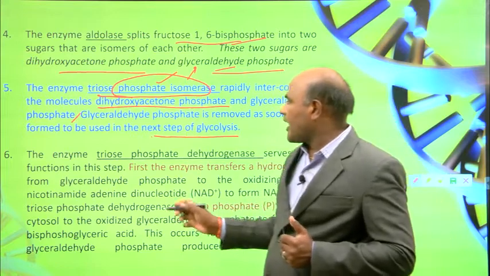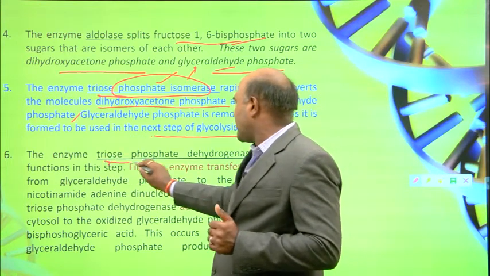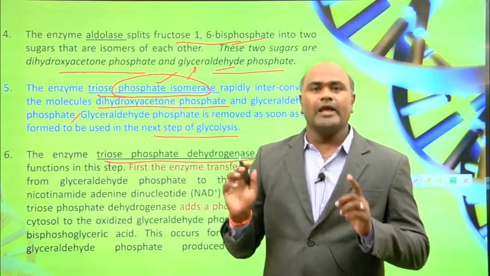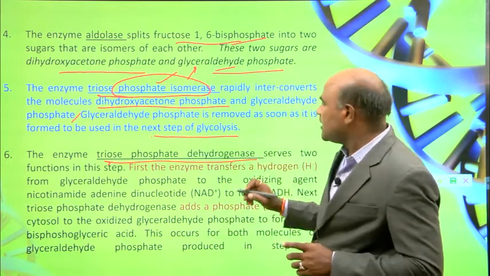The next enzyme is triose phosphate dehydrogenase, which has two functions.